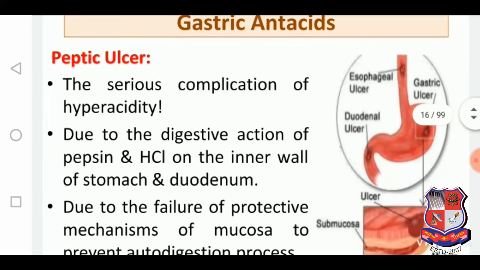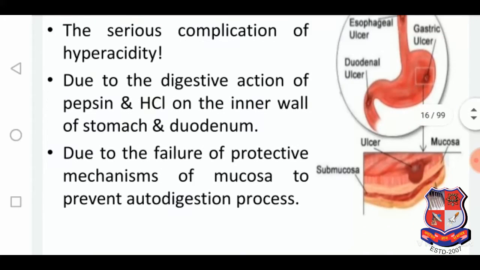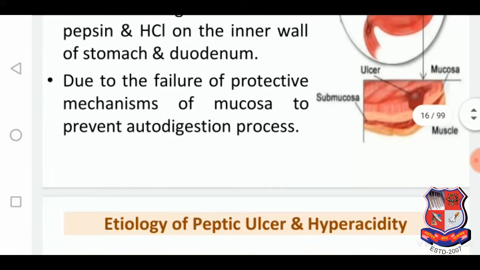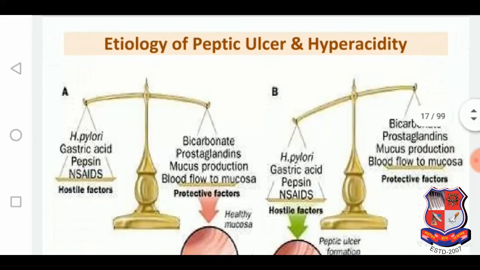Gastric antacids. So why gastric antacids? Because of the peptic ulcer, which is a serious complication of hyperacidity, due to the digestive action of the pepsin and HCl on the inner wall of the stomach and duodenum, which is also due to the failure of the protective mechanism of mucosa to prevent the autodigestion process.